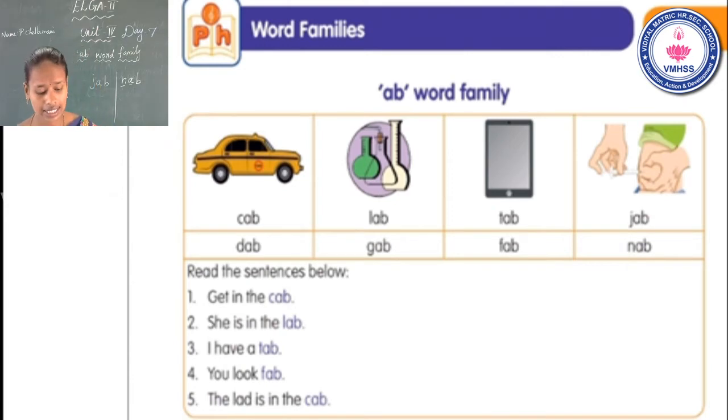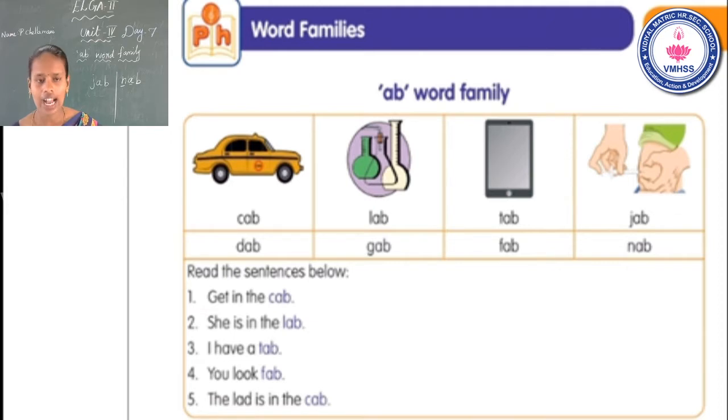Next, see the sentences. Now I read the sentences. You can follow me. Use your finger. Is it clear? Listen carefully. Read the sentences below. See the first sentence. Get in the cab. See the second sentence. She is in the lab.